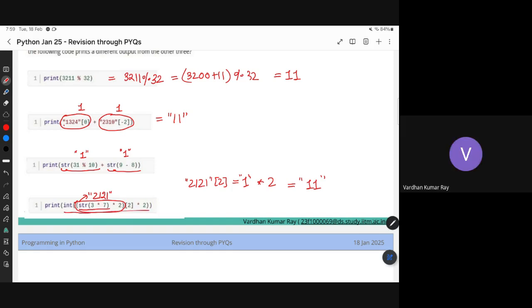Oh, it's the second character. Sorry. I mean the second index. So it should be 2. Correct. Somebody pointed that out. So 2. Then I do 2 times 2, an integer of that. That will give me what? 44, right?